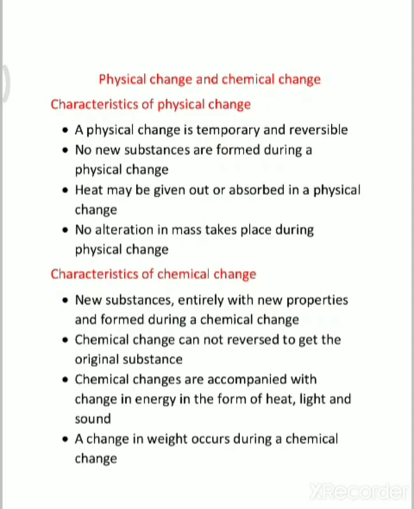When quicklime is mixed with water, it forms slaked lime, that is Ca(OH)2, calcium hydroxide. At that time heat is also produced. Then the fourth characteristic, a change in weight occurs during a chemical change.